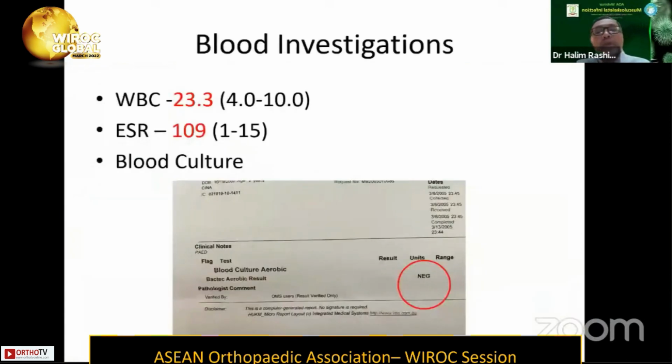Following which, we did some blood investigations. The total white count was 23, the ESR was 109. We did a blood culture. Somehow the blood culture result came back negative. From the literature, we do know that blood culture is not so sensitive. Only up to 50% can get a positive result from blood culture. But if we are to take the blood culture, it's most important that we take it during the peak of the febrile event. Whenever the patient has a spike of temperature, that will be a good time to take the blood culture. But as we saw, in children it's not that easy for us to take the blood culture.